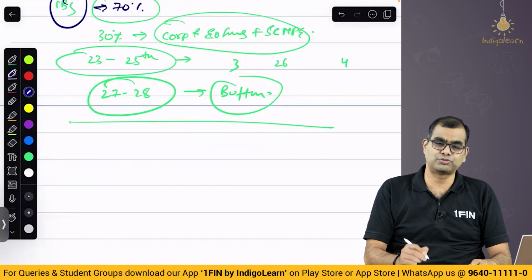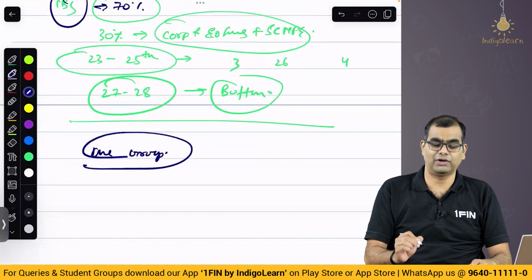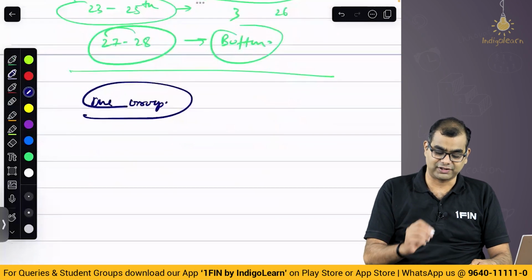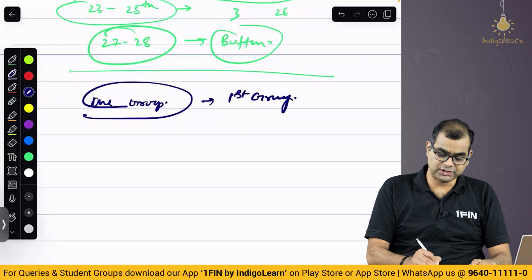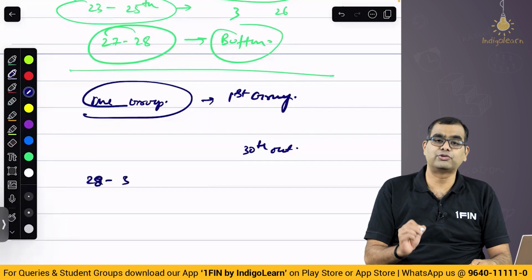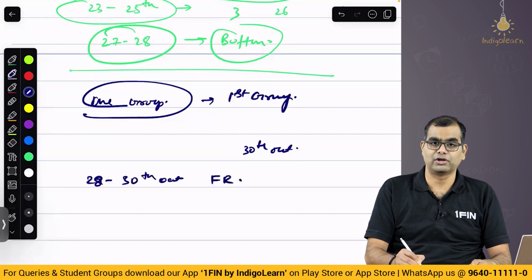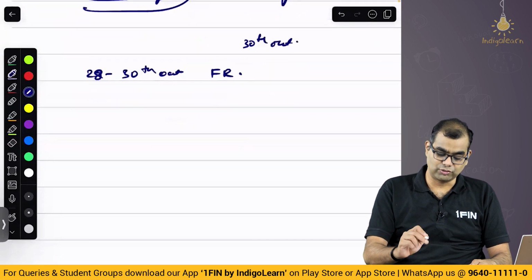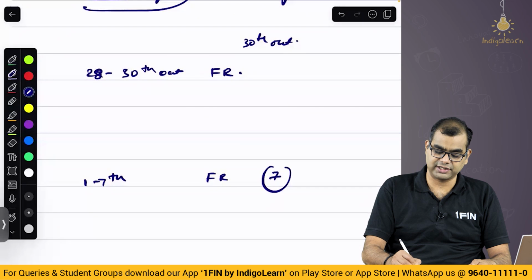After having looked at it for someone who is preparing both groups, now let us look at one group. I have a slightly different session for one group, and here I am referring to the first group. One group person, please also finish everything by 30th October. Again, spend the last 3 days, 28th to 30th October, on FR, and 1st to 7th again 7 days on FR. So 7 days here, 3 days here. Totally FR is 10 days.